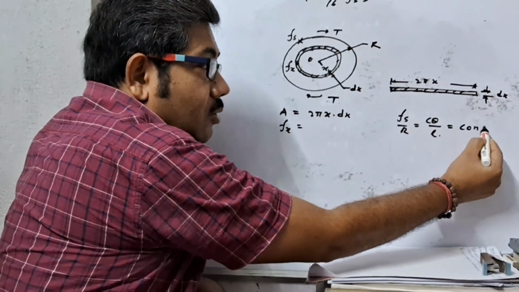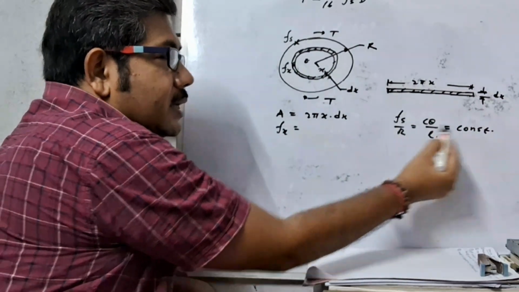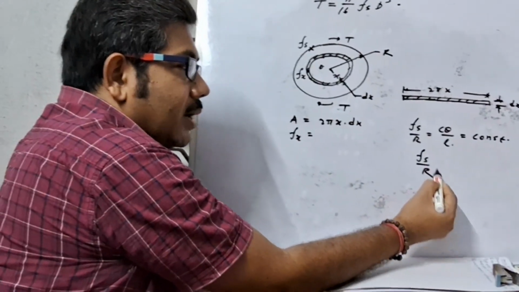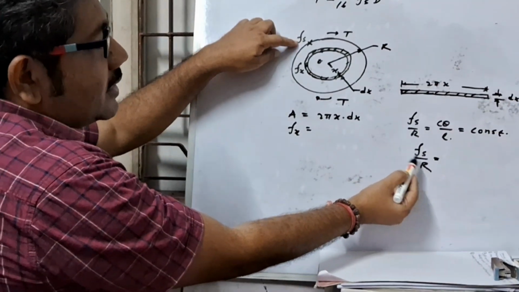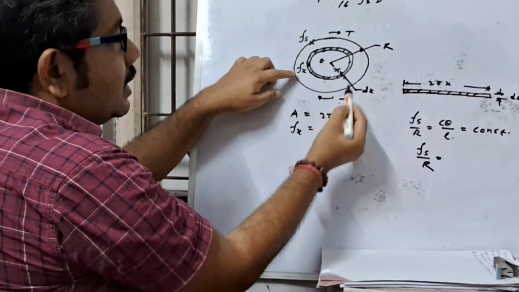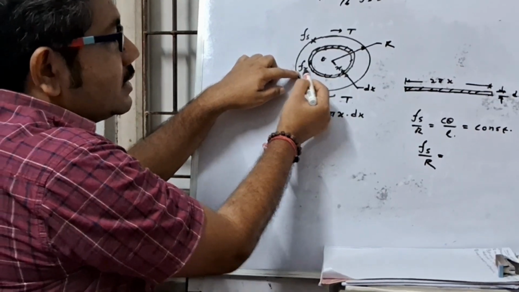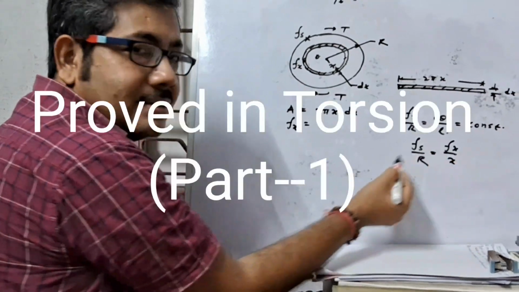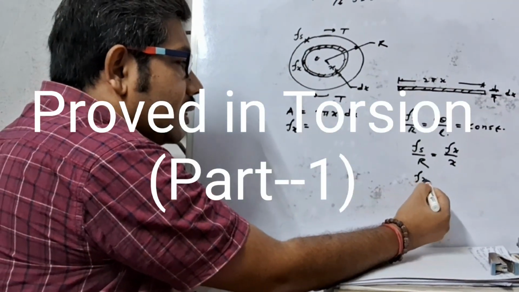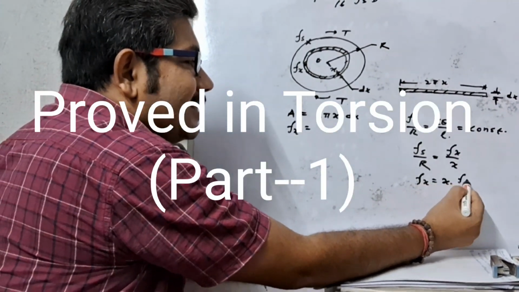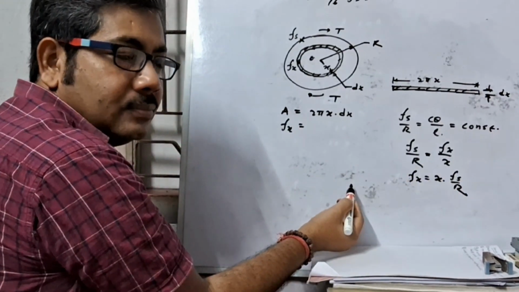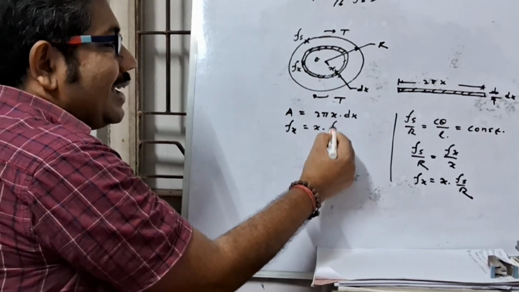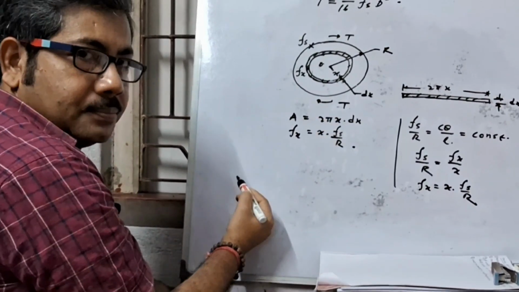So Fs by R equals constant. Fs is the maximum shear stress, radius is R. Here at this thin layer, shear stress is Fx and distance x. So Fx equals x into Fs by R.